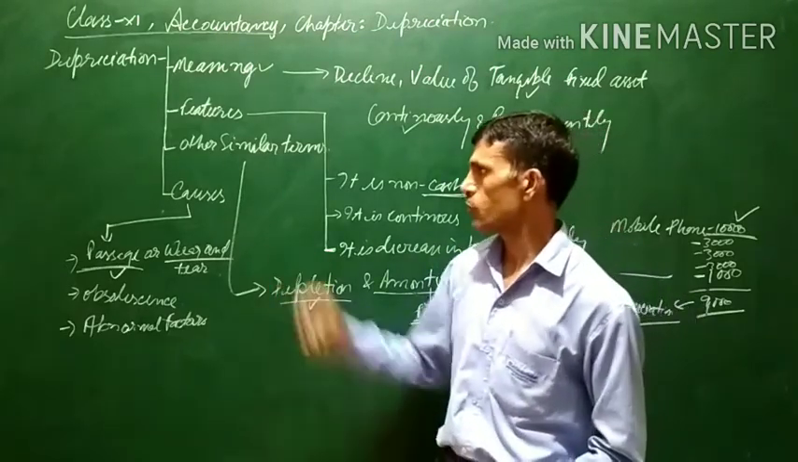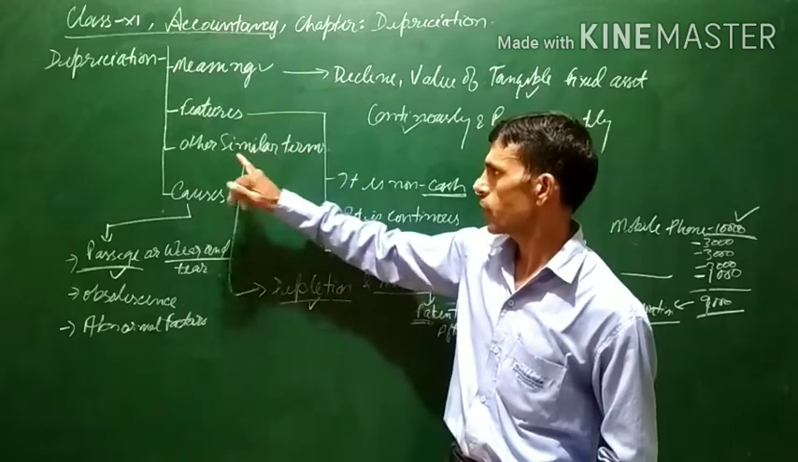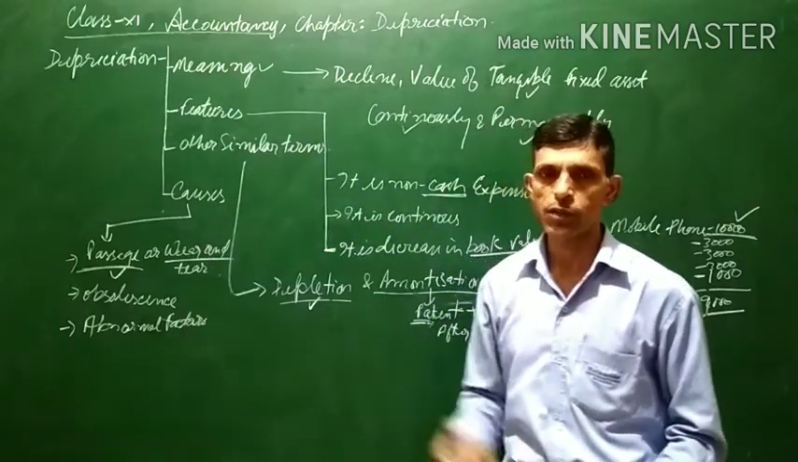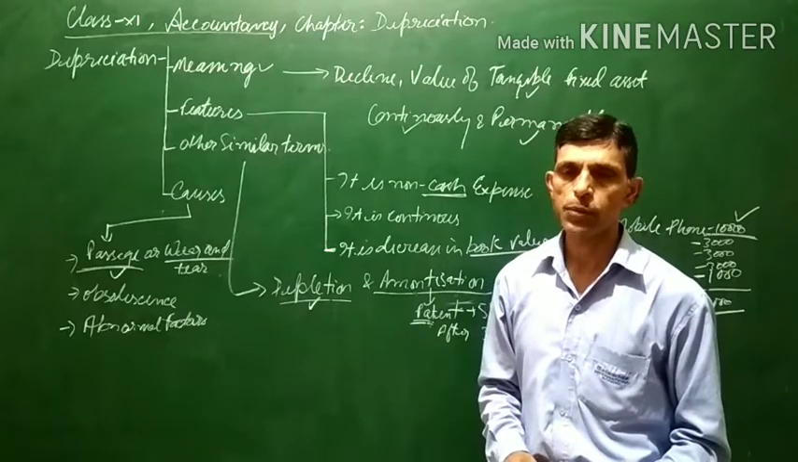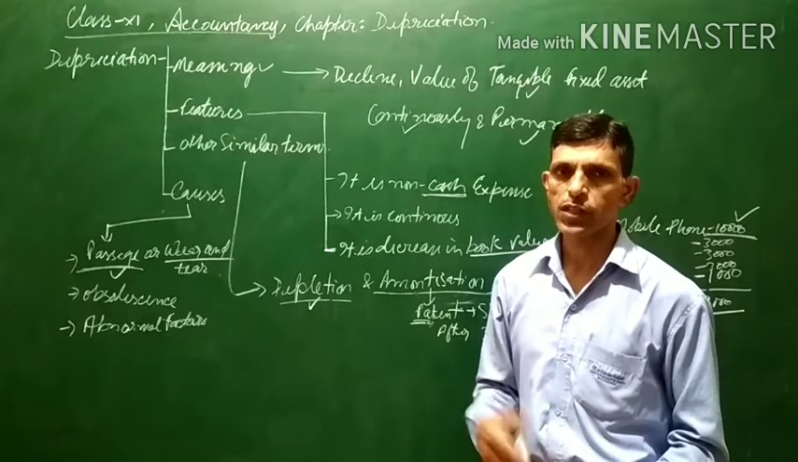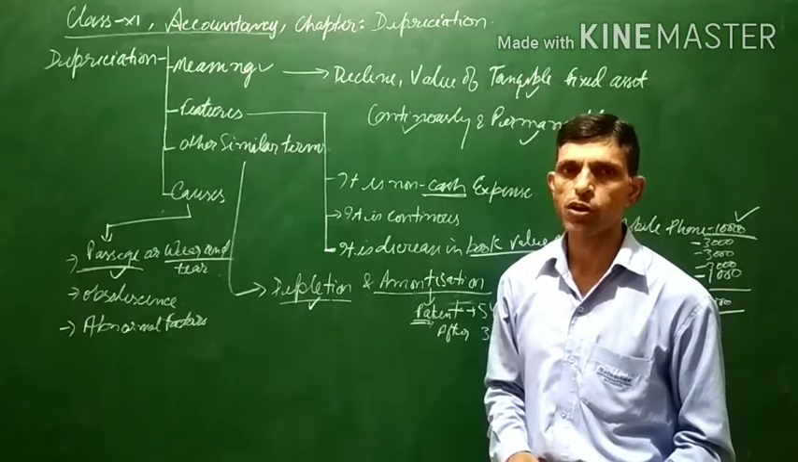So this is all about the causes of depreciation, along with the meaning, features, and other similar terms. Next we will study the various methods of charging depreciation, and the general entry that will be passed, that is, how depreciation will be recorded in the books of account.